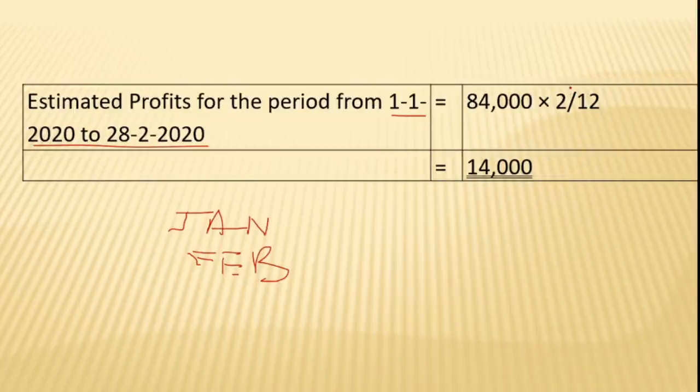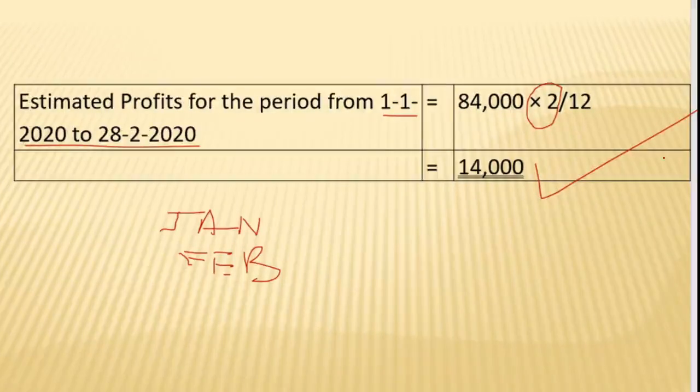So these 2 months we have taken here, divided by the total number of months, that is 12. So 84,000 into 2 by 12 is 14,000. This is the estimated profit for 2 months, and this profit is for the entire firm.